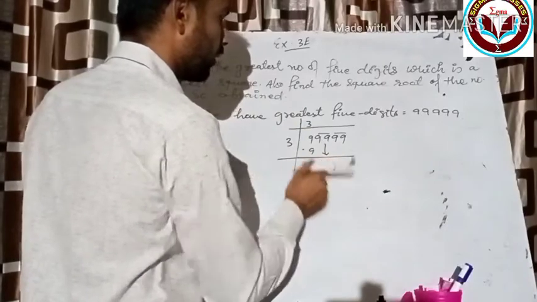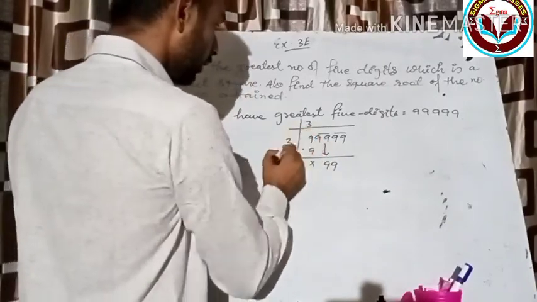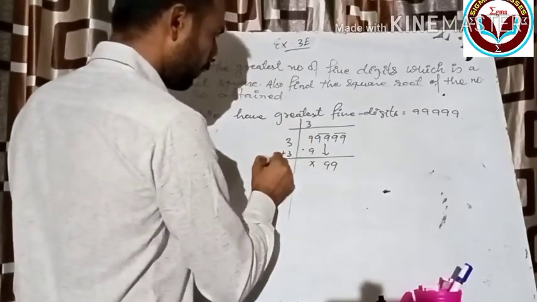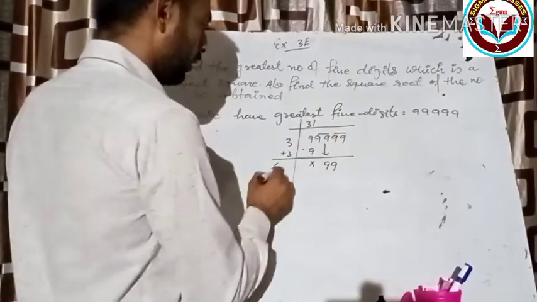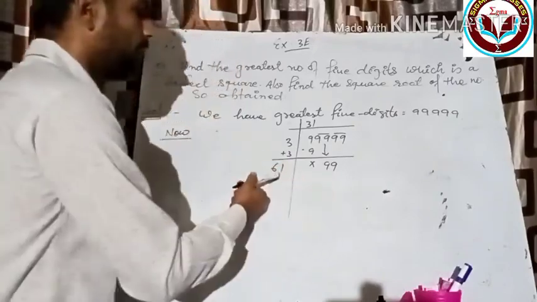So this time we are taking 99. Okay, and now 3 plus 3, this one and this one becomes 6. Okay, now this time we will take the 1 because we are following the simple division process. So that's why we are taking the 1.